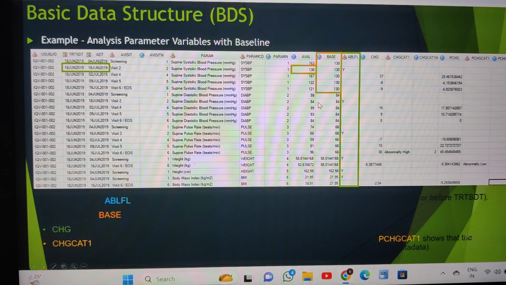If you can see here, this is 84. This is the baseline record, so all these records have base 84. Here, the 66, all the records have base 66. Okay? Is it clear? Clear, sir.